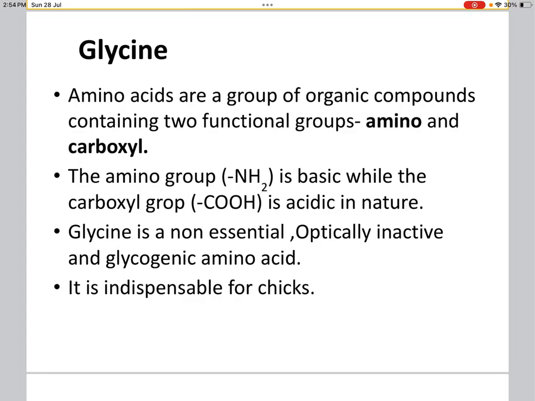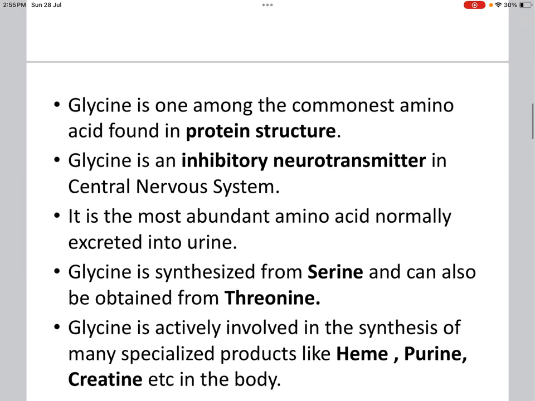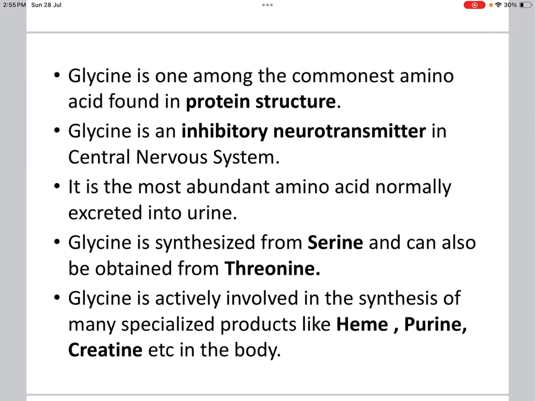What is a glycogenic amino acid? Any idea? It is a precursor to glucose. Yes. It is indispensable for chicks. Why is it indispensable for chicks? Glycine plays an important role in metabolic regulation, antioxidative reactions and neurological functions. So glycine is one among the commonest amino acids found in protein structure. Glycine is also an inhibitory neurotransmitter in the central nervous system. It is the most abundant amino acid normally excreted into urine.